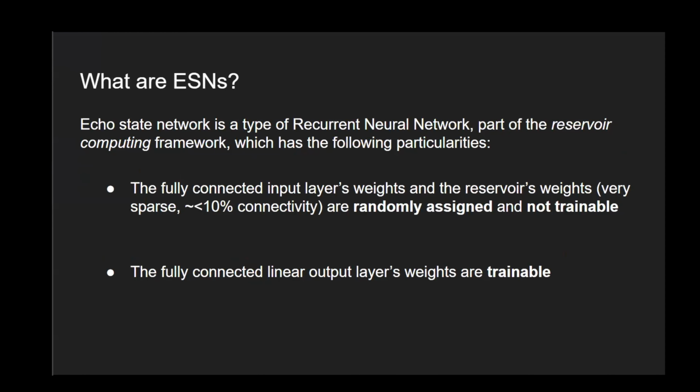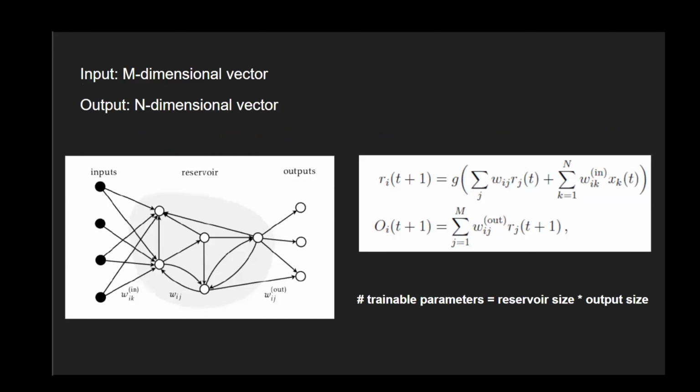In the next slide, we will continue a graphic that should clear things up, but we keep in mind that ESNs contain a fully connected input layer and a very sparsely connected recurrent reservoir of nodes. These two layers are randomly initialized and are untrainable. The only thing we can train is a fully connected linear output layer. So here we have the promised graphic.